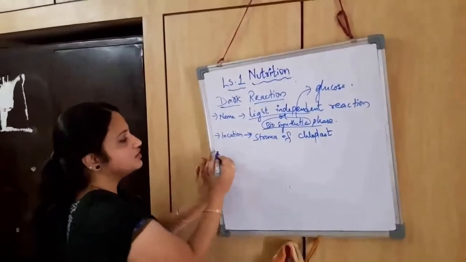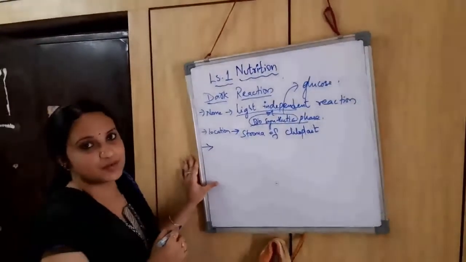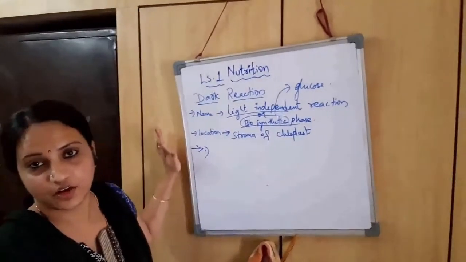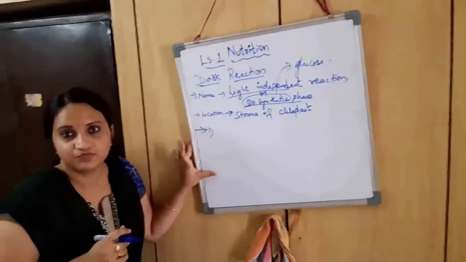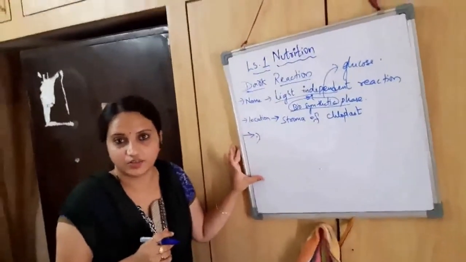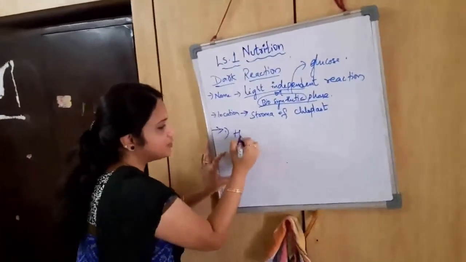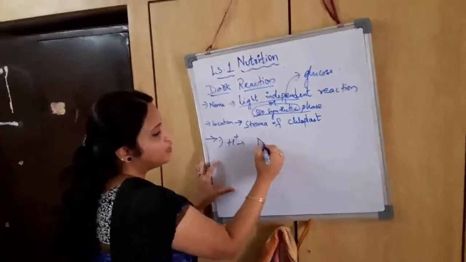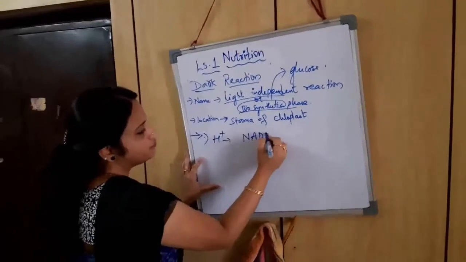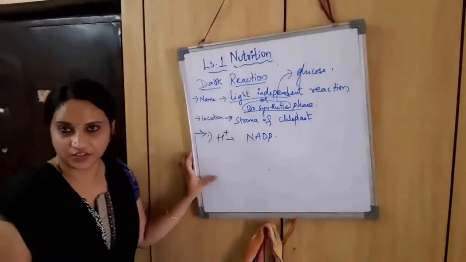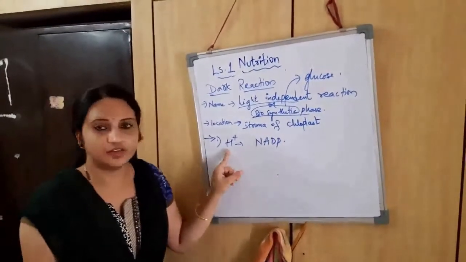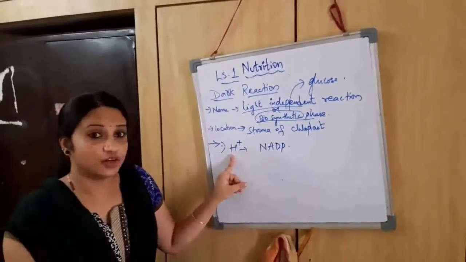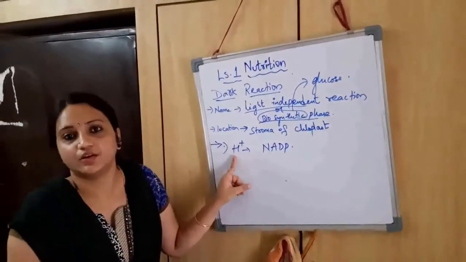So in this dark reaction, what is the first step? See, already during photolysis of water, we got two ions, H plus ions and OH ions. So those H plus ions, hydrogen ions, are picked up by a molecule called NADP. So whatever hydrogen ion is formed in the photolysis process, and the photolysis process was first discovered by Robert Hill.